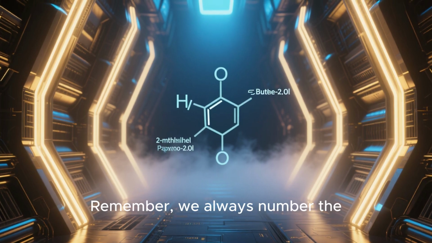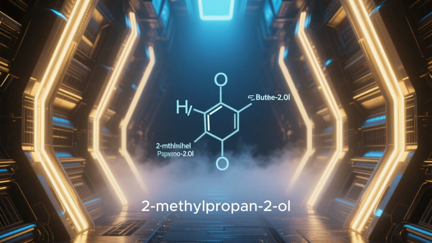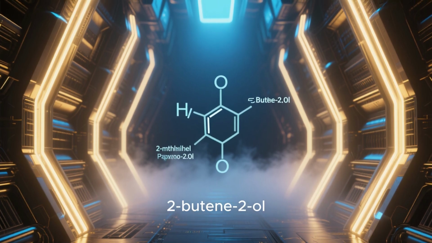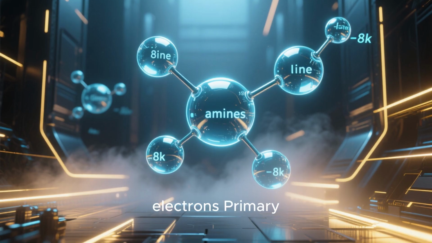Remember, we always number the carbon chain to give the hydroxyl group the lowest number possible. While we could have named it 2-methylpropane-2-ol, 2-butene-2-ol is the preferred name because but comes before methyl in alphabetical order.